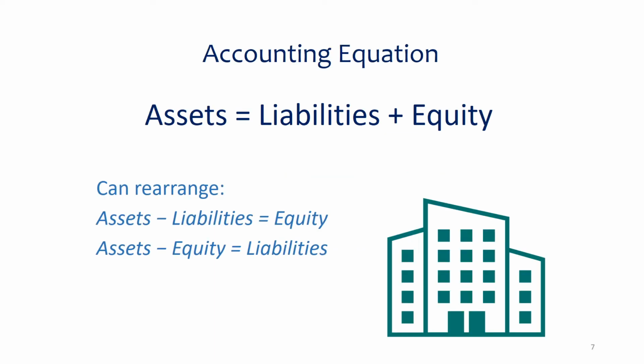And again, here's a highlight where you can rearrange the equation to figure out any piece of it. So if you know what your assets and liabilities are, you're going to be able to calculate your equity. If you know what your equity and liabilities are, you're going to be able to get your assets. Just a simple thing here to keep in mind. So when you see that, just know that there's those three components: assets equals liabilities plus equity, and you can solve for any of those components as long as you have the two pieces.